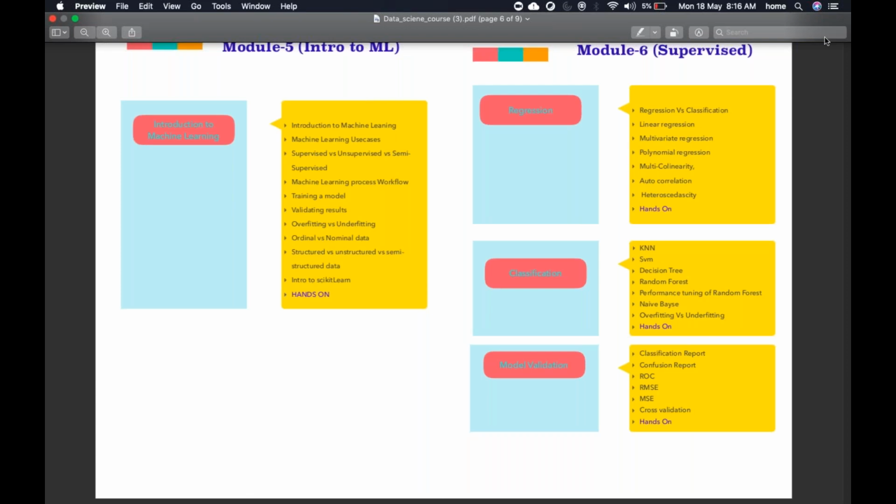Any master's or relevant field graduate, entry with zero experience, 0 to 1.5 years of experience is fresher only. So the range will be 7 to 12 lakhs, something like that. More than 3 years, expect 12 to 20. 5 years plus experience, 20 plus. And in data science, you will not find anyone with 10-15 years of experience because this field is new. If anybody says they have 10 years of experience in data science, they are not telling the truth.